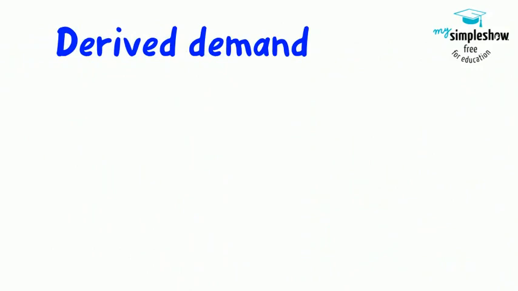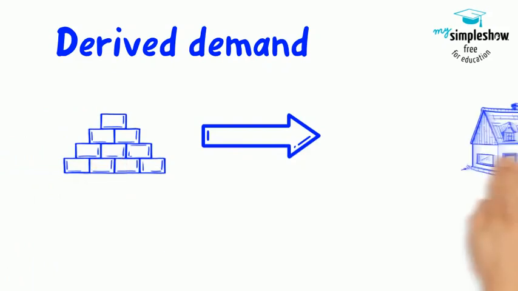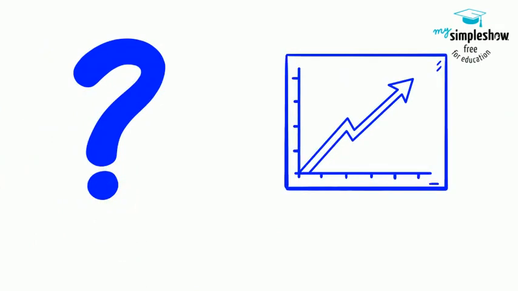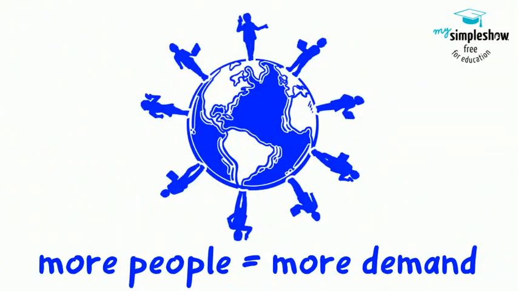Derived demand is when demand for a good is the consequence of demand for something else. For example, demand for bricks depends on demand for new houses. What other factors change demand? Changes in population.